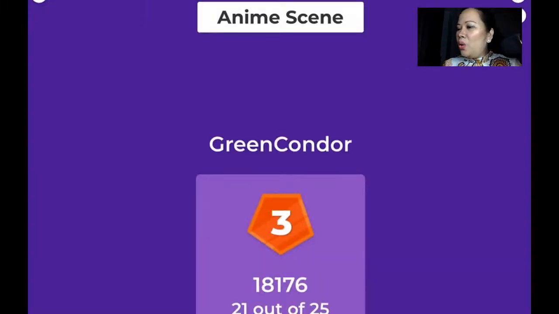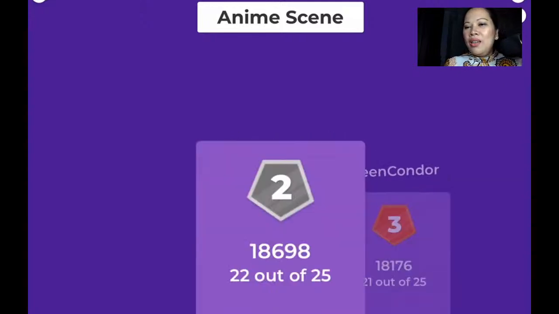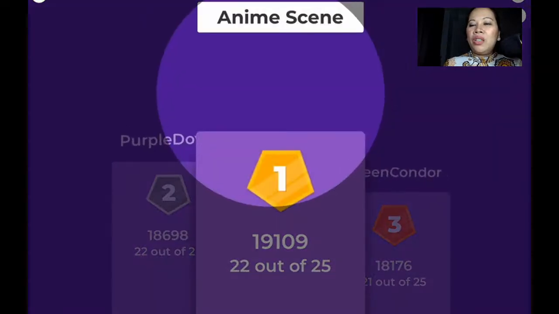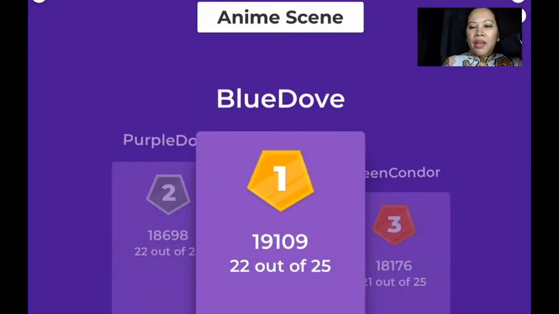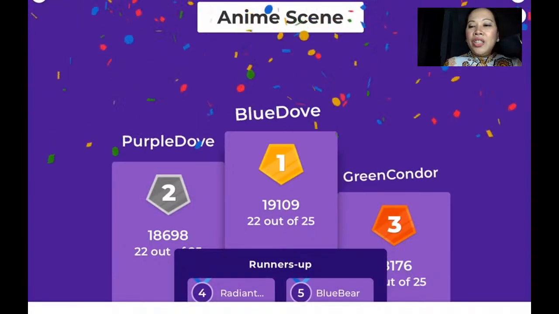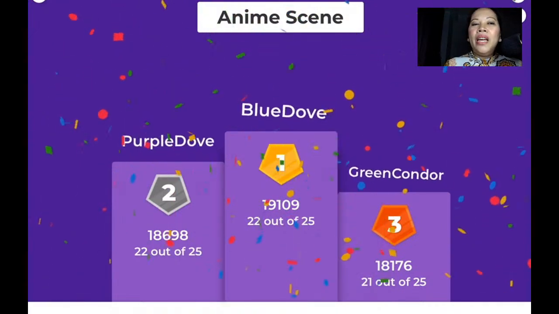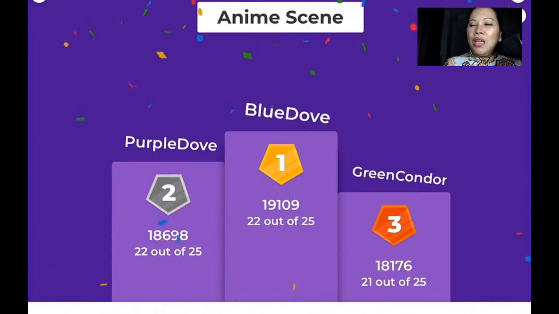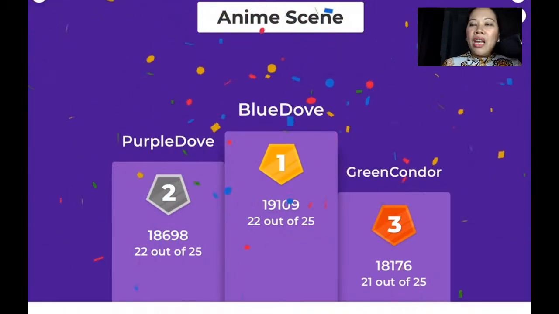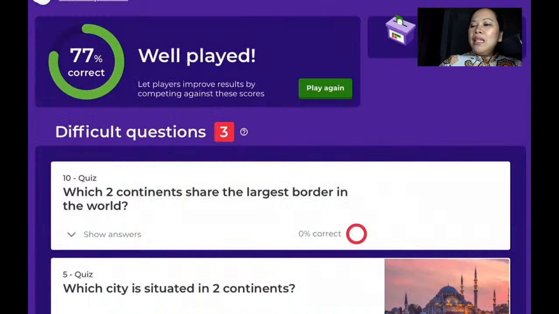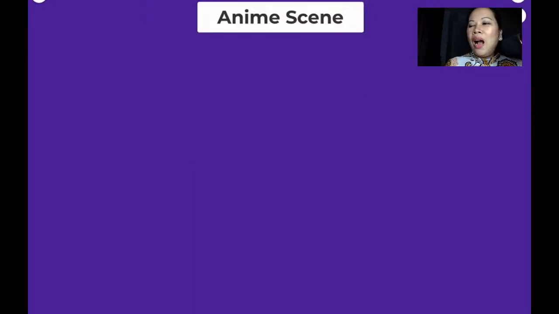So can I know who is Green Condor? Thank you Panini, I'm Green Condor, yes. Welcome Panini. I hope you had fun, and welcome Marinette. I hope that you also learned from our maths and science lesson tonight. From maths, we have your direct variation and inverse variation. I hope that you have learned something. And as well for science, you have your atoms, elements, and compounds. So how to identify them.